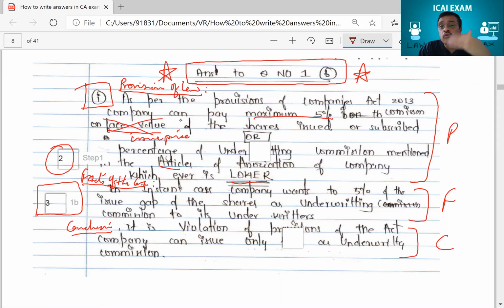But the examiner has overlooked that aspect because overall, he seems to have understood that one is called 5% and one is called articles, whichever is lower. See, this is what I meant when you're writing an answer. If you write it in paragraphs and start underlining and highlighting the important parts there, say maximum 5%, here you say as per articles and you say whichever is lower. See, the student has actually underlined this and written it in capital, whichever is lower. So the examiner automatically will not sit and see every word. Utna time nahi hai. So even if one or two words have gone wrong, he might overlook it. Otherwise, actually, he would have deducted half mark for this. I think you're understanding what I'm saying. Right? You understood how to write this answer.